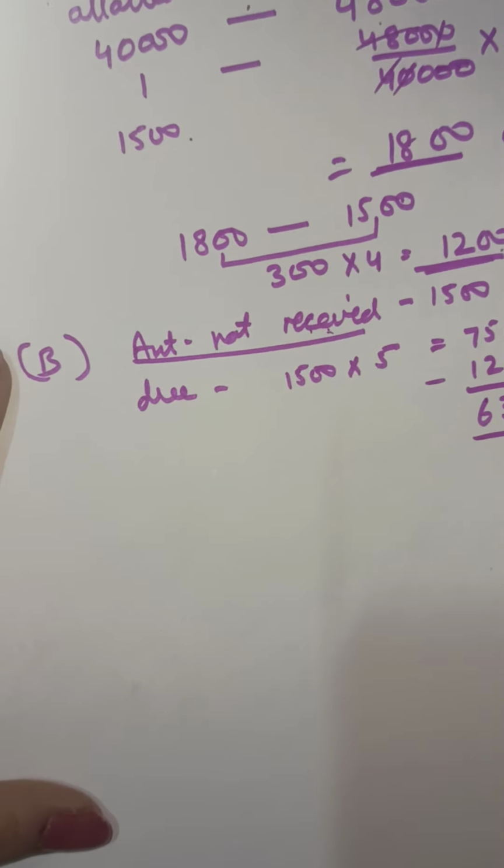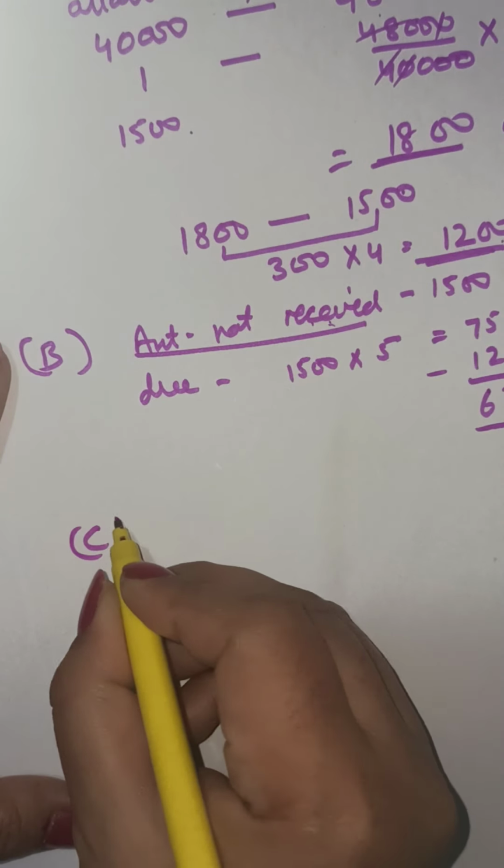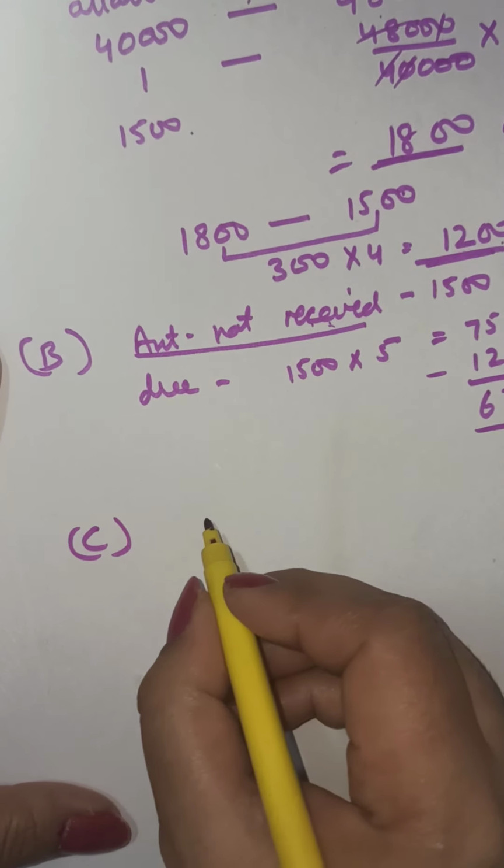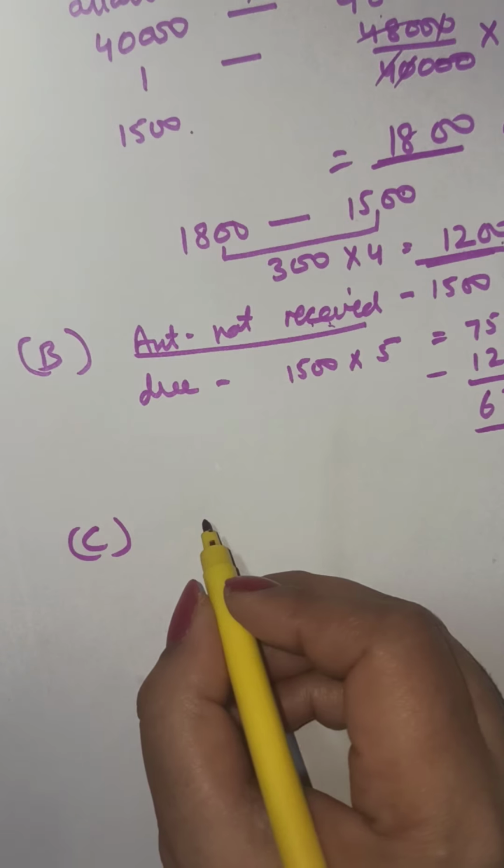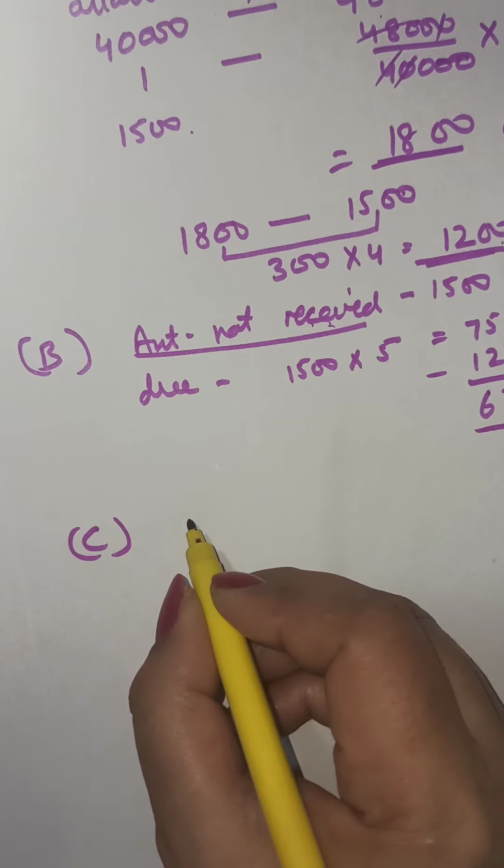Last working note, this is for the last entry, the main entry, bank to allotment. This working note carries out the total amount that is received.